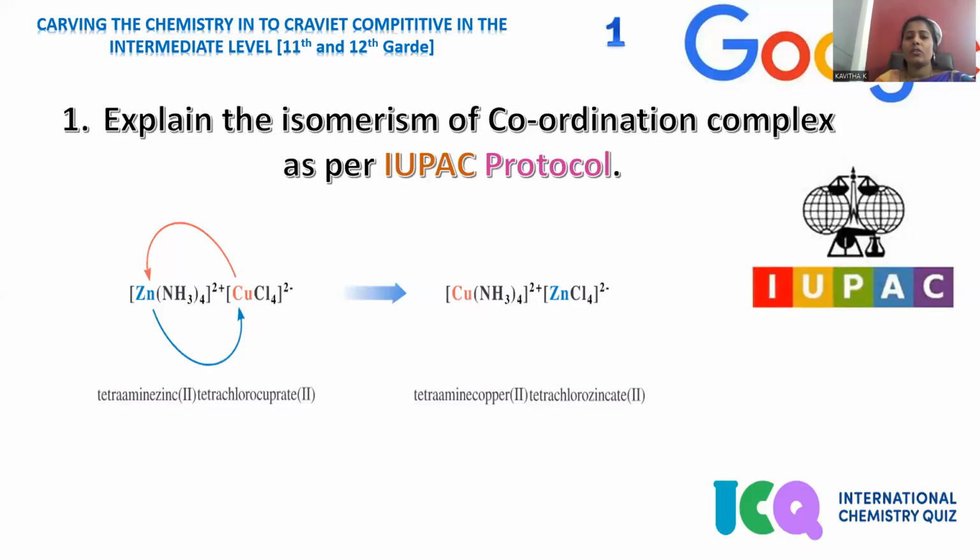Explain the isomerism of coordination complexes as per the IUPAC protocol. IUPAC stands for International Union for Pure and Applied Chemistry, where the complexes are provided to be assigned what kind of isomerism you can notice.